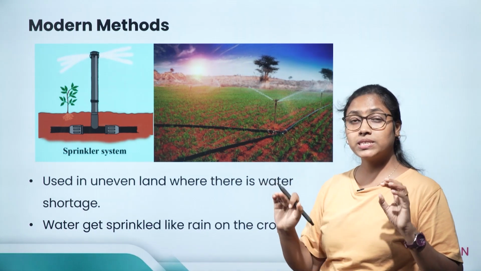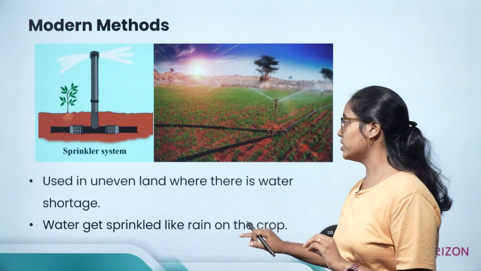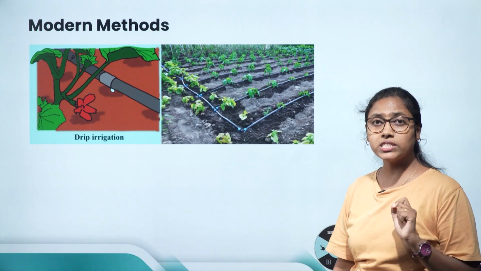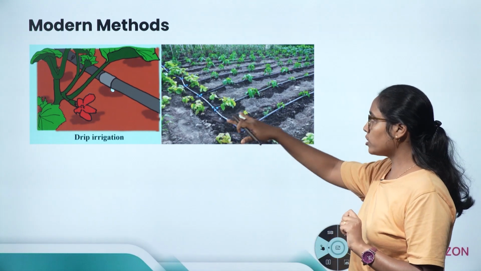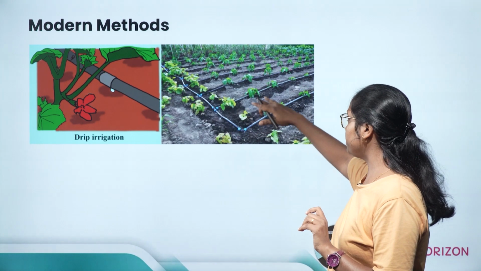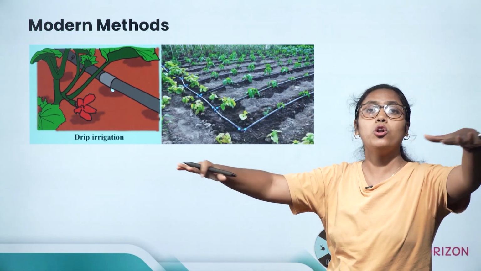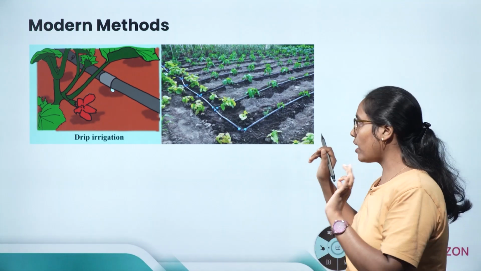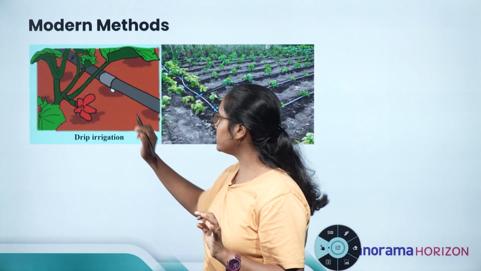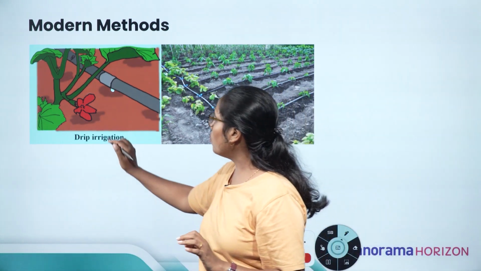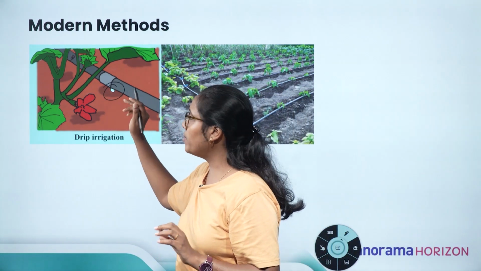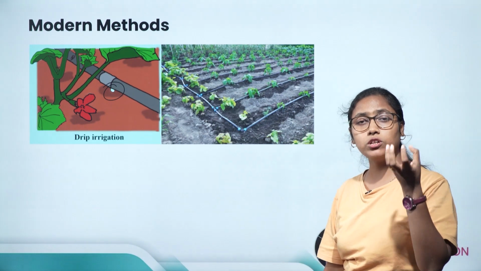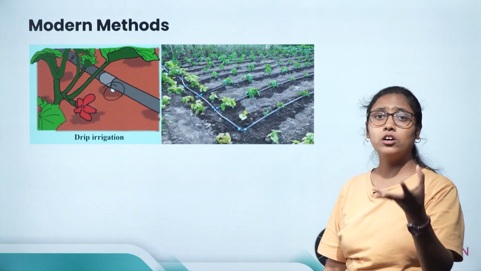Now, apart from the sprinkler system of irrigation, there is another system called drip irrigation. In drip irrigation, the water supply pipes are placed all over the field and the pipes reach each root. You can see that water falls drop by drop exactly in the root zone.